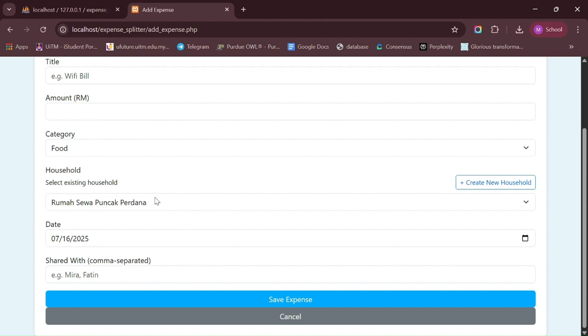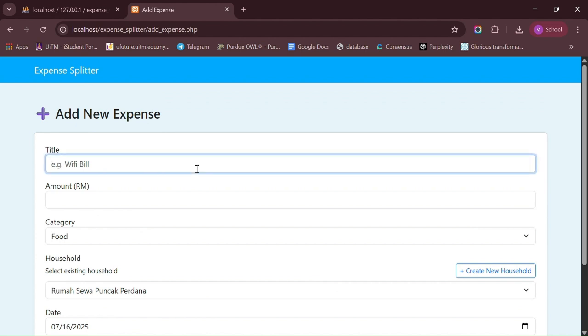This helps identify who they shared the expense with. For example, if I paid 90 ringgit for internet and shared it with two friends, I can list them here. I can list my friend here. After saving, the expense will appear in the dashboard and can be tracked in the summary report.